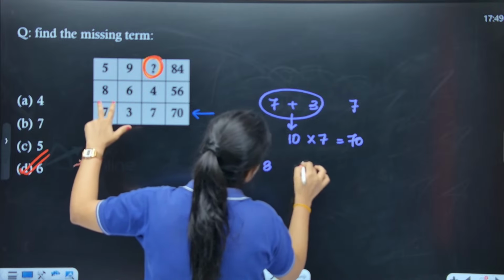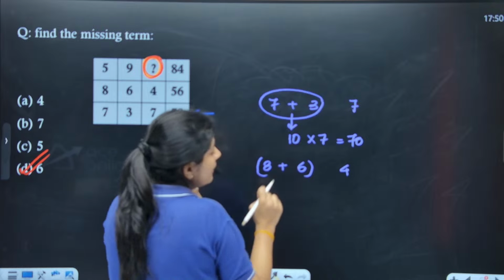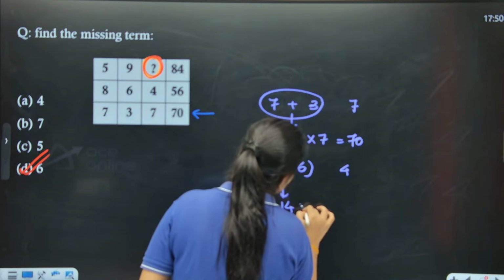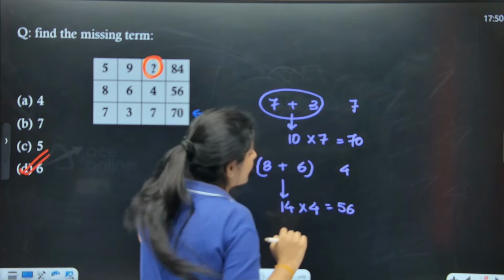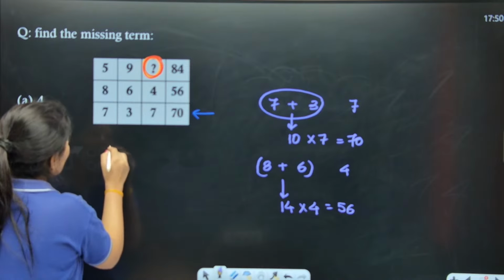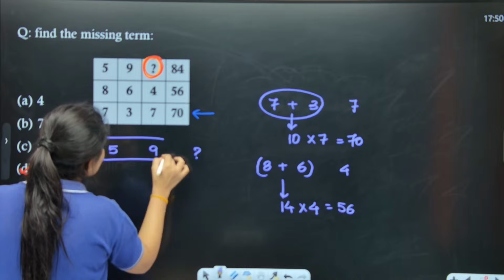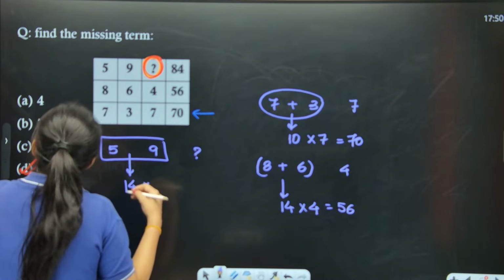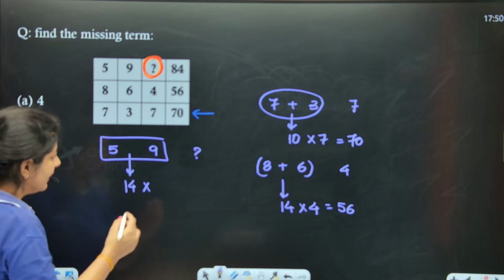Now 8, 6, 4. I just need to add this. As we add this, I got 14. 14 into 4 is nothing but 56, which is mentioned over here. Now 5 and 9 and the missing term. If I add these two numbers, again I am getting 14.